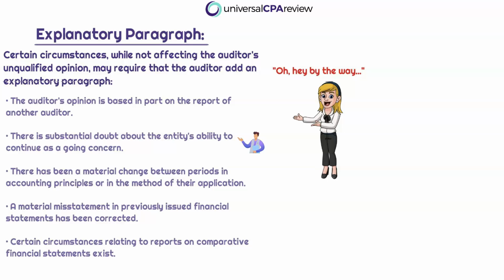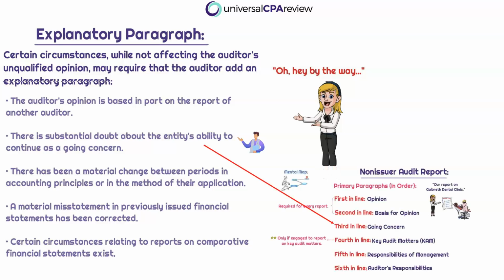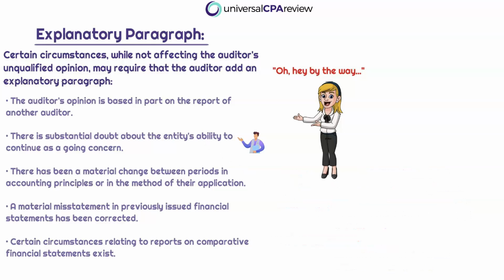Okay, so if we noticed in the unqualified opinion report, we didn't have a specific paragraph that is just delegated to going concern issues like we did for unmodified opinion reports for non-issuers. Okay, so hint, hint, this is just going to be disclosed in the explanatory paragraph. There has been a material change between periods in accounting principles or in the method of their application. Okay, so just like we would disclose justified changes in accounting principles in the emphasis of matter paragraph for unmodified opinions, right, those non-issuers, that would just be going in the explanatory paragraph.